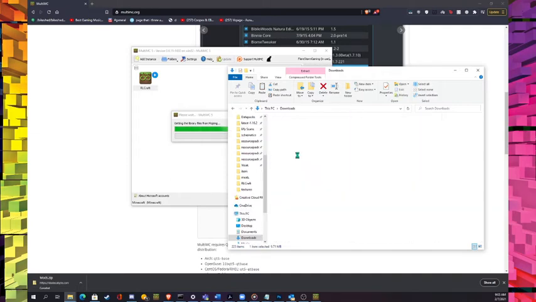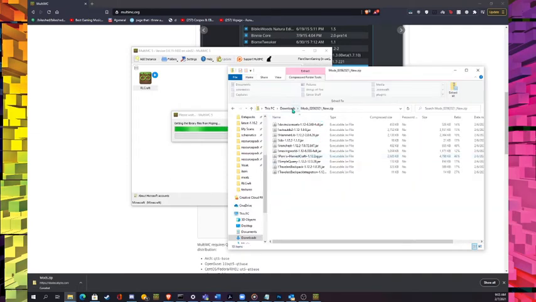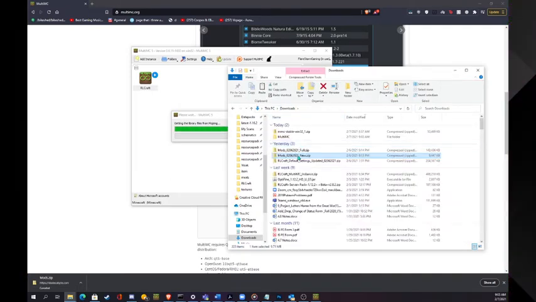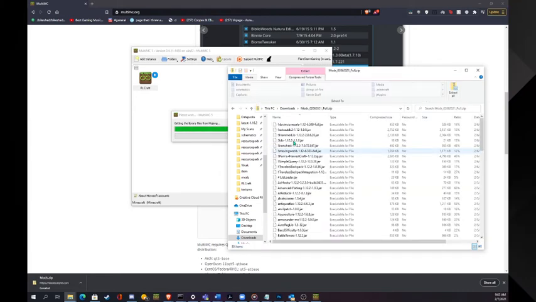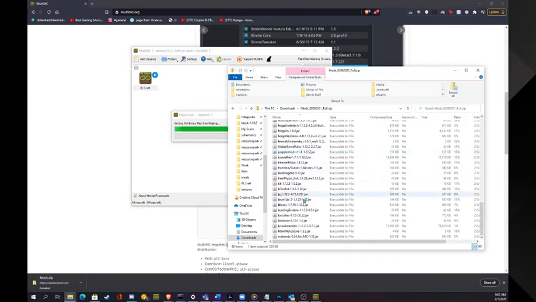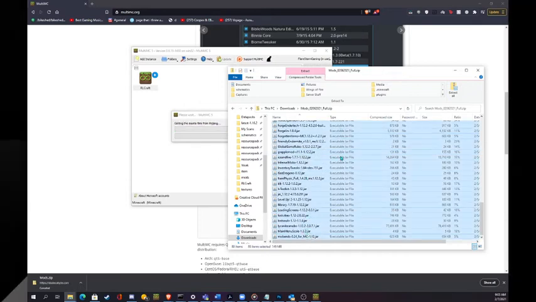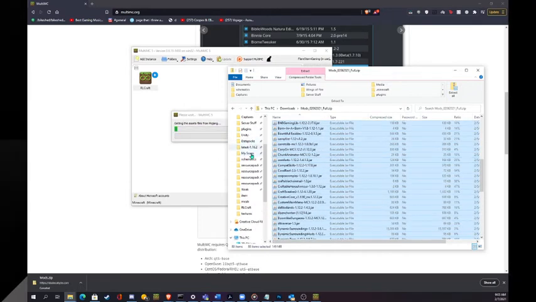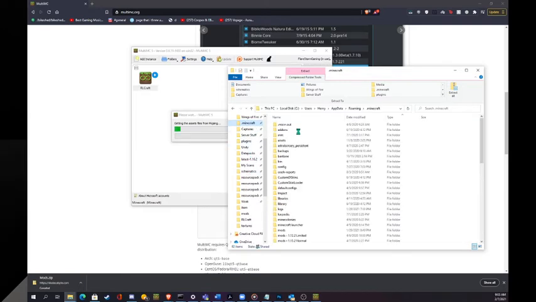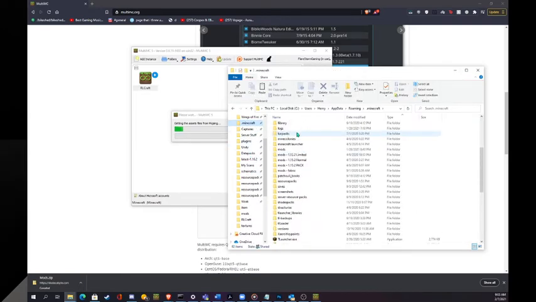But for those of you that do not have any of the mods installed yet and aren't using this, you just go to the mods zip as it was called, and you just copy everything. And then you go to .minecraft, which I've pinned here, and you can just go to your mods folder.